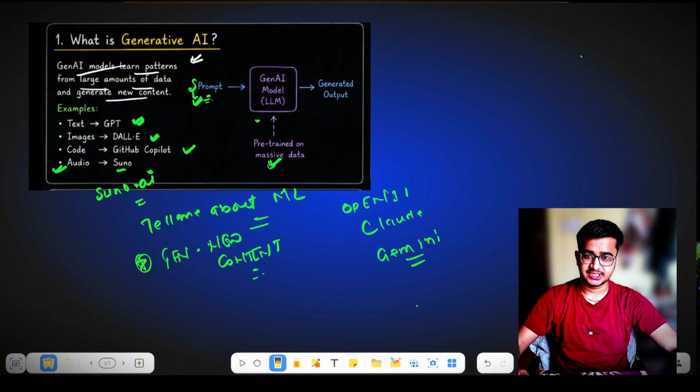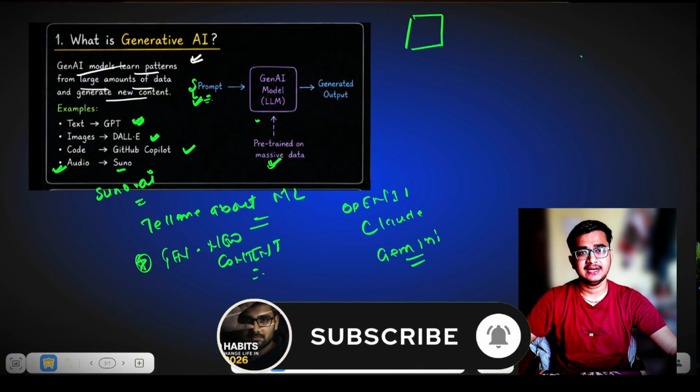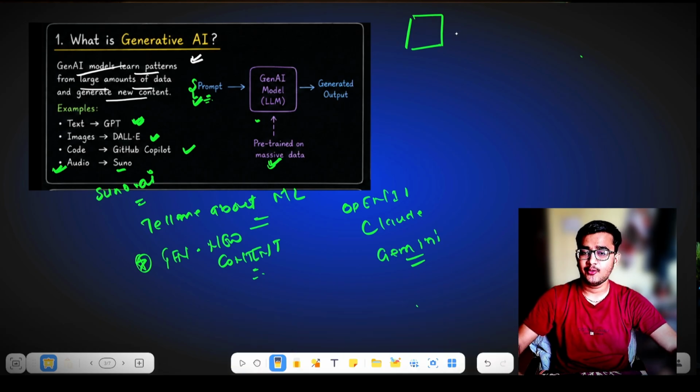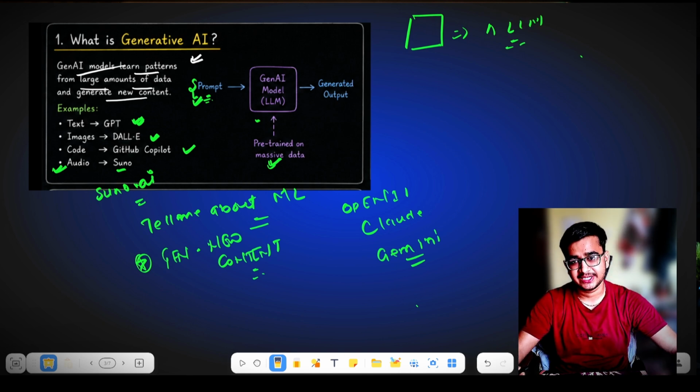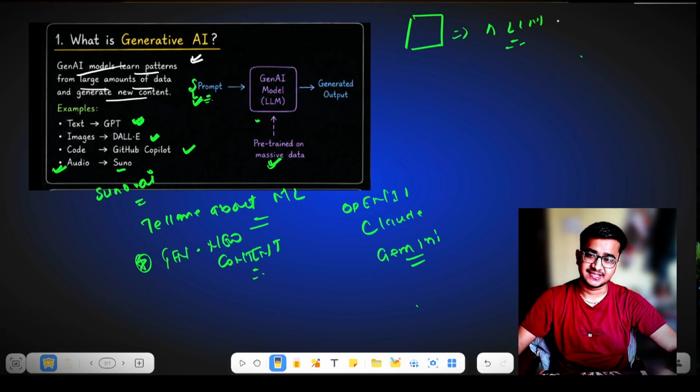Let's say I have a coaching institute and I run it. I have a website, a backend, and a frontend. I want you to deploy an LLM model. What do you have to do? You have to deploy an LLM model on our website, which will answer the queries of the student. Like, if a student is asking about any specific thing, you can answer with the help of these LLM models.